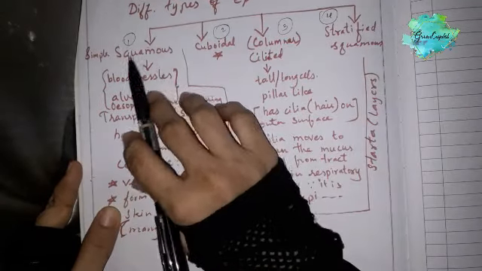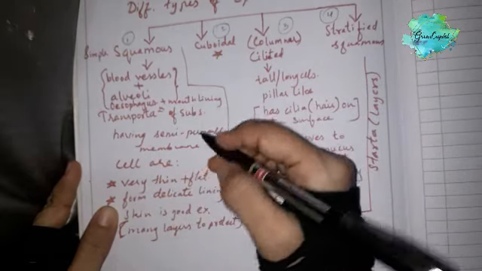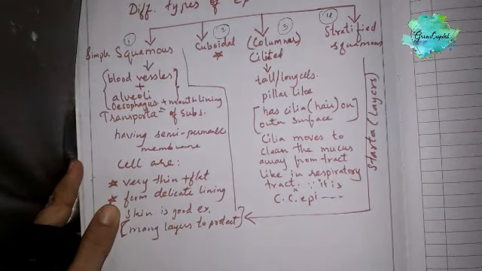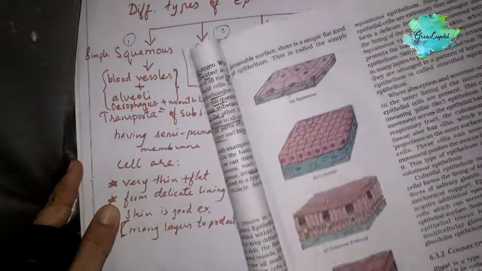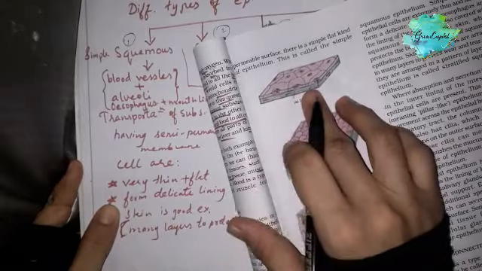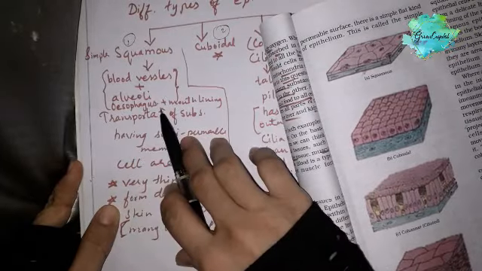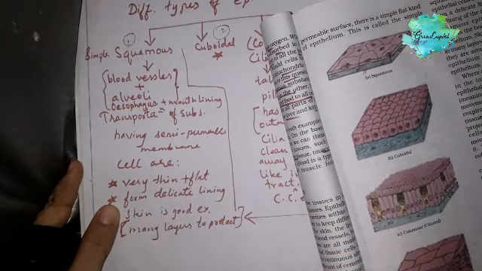In squamous epithelium, the cells are very thin and flat. See how the cells are here, very thin and flat. It is mostly found in the blood vessels and alveoli, and also the esophagus and the inner lining of the mouth.